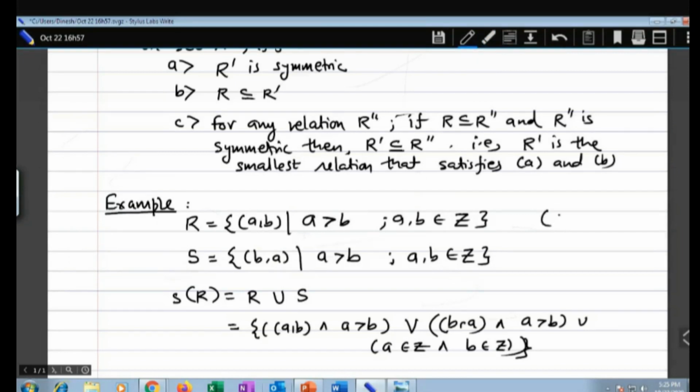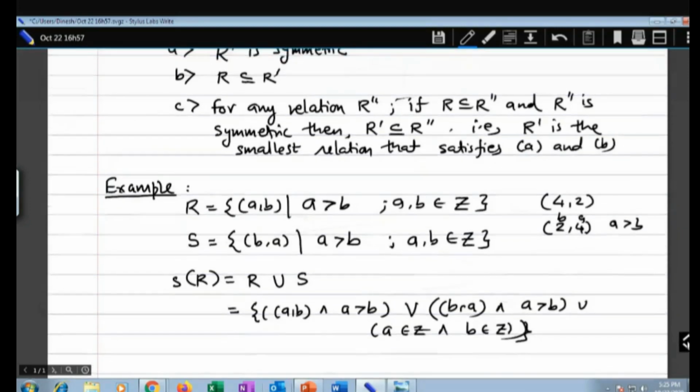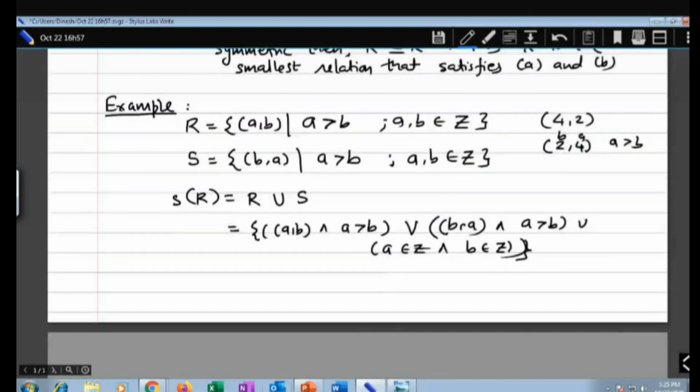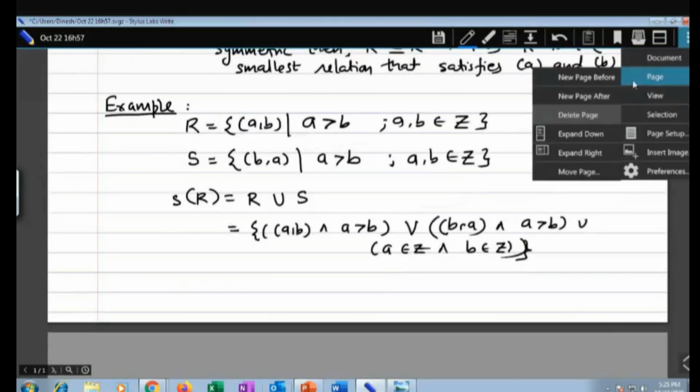Say you have 4 comma 2, where 4 is greater than 2, but you cannot say 2 comma 4 to be there with this A is greater than B. I just put 2 and 4 and keep A is greater than B. This is A and this is B now. So 4 is greater than 2, but I just changed the position. That's why this is now the symmetric closure of this. Okay, now I'll just add a page.